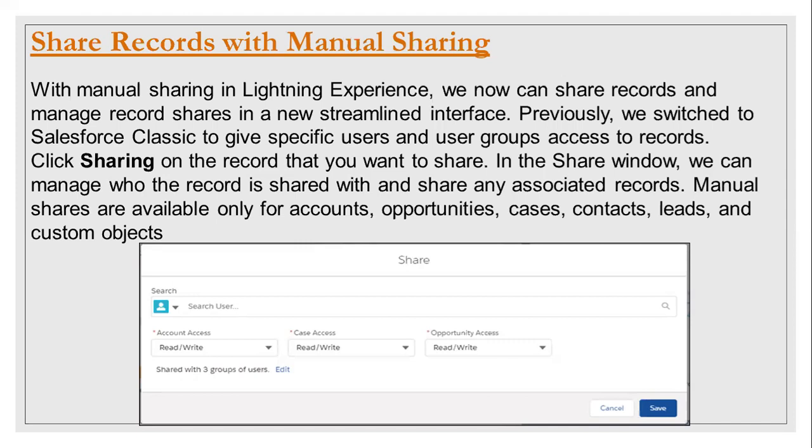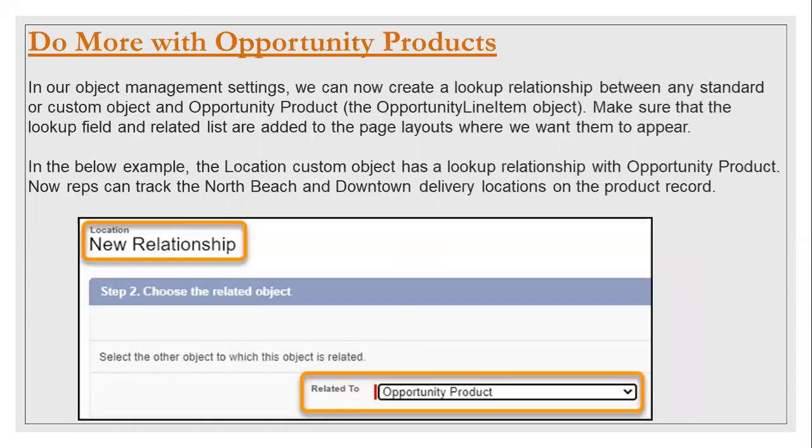Okay, got it. The simple definition: previously in Lightning, we could not share a record manually using a sharing button. If you wanted to share a record manually in Salesforce, what did you have to do? In Classic only, that sharing button is there. That is the reason we had to switch to Classic to share the record manually. Now in Spring 21, they are adding the manual sharing button in Lightning also. So you don't need to switch to Classic to share a record manually. Correct? Everyone is following?